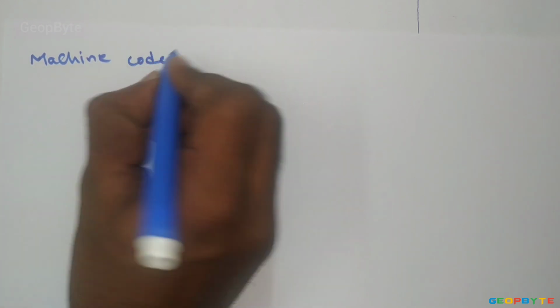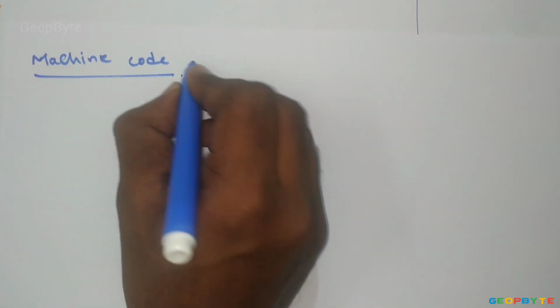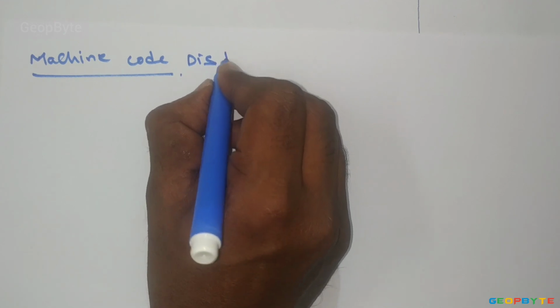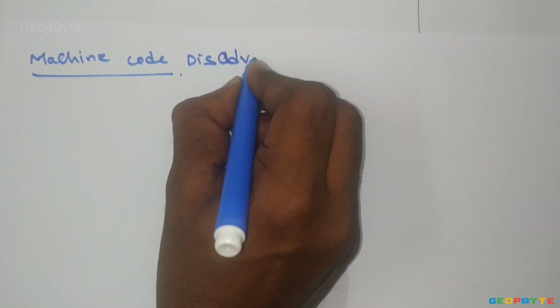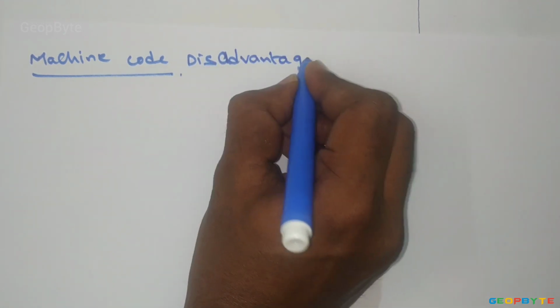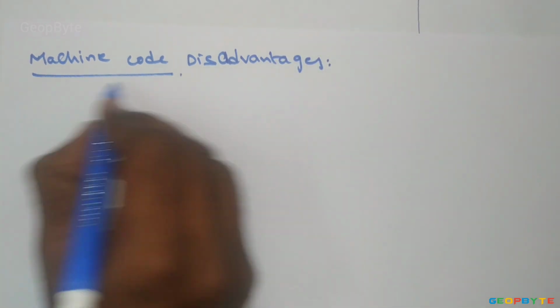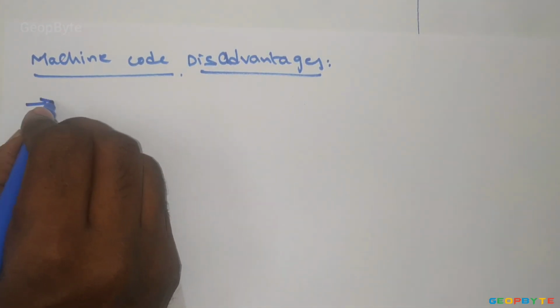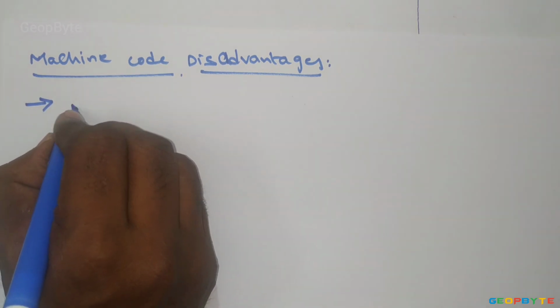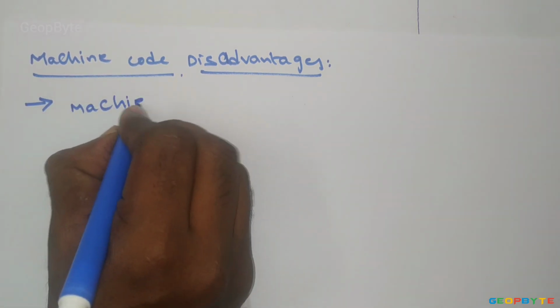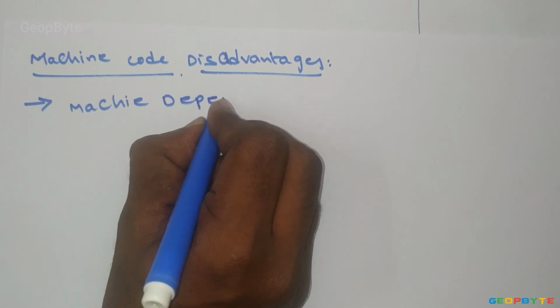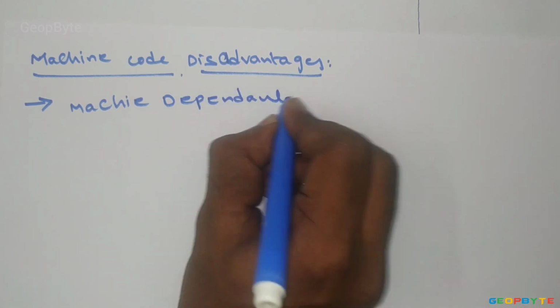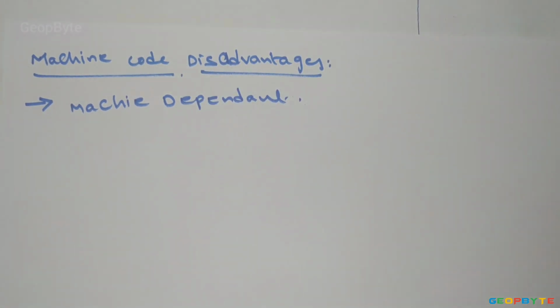Machine code disadvantages. The first disadvantage is that machine code is machine dependent, that is, it differs from computer to computer.